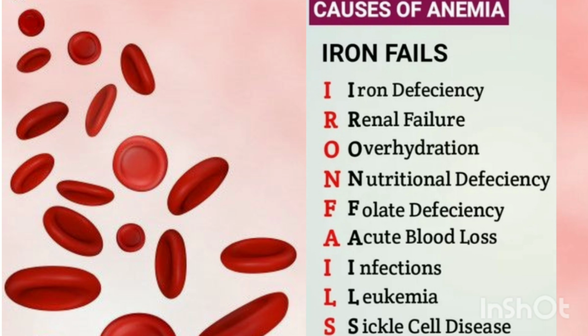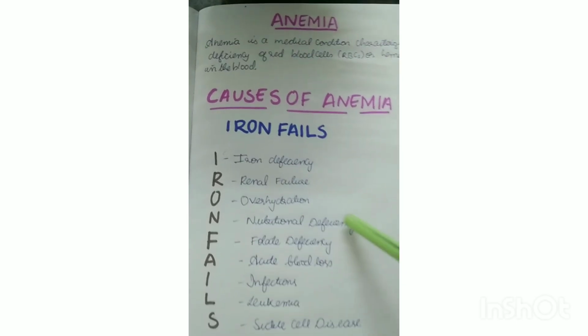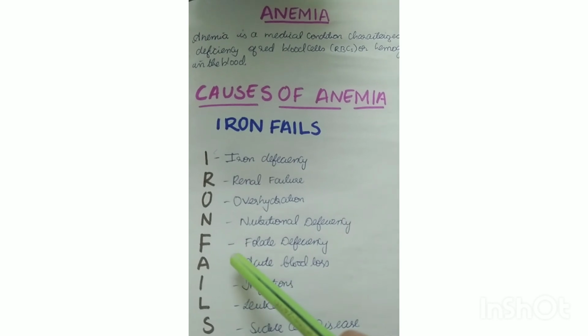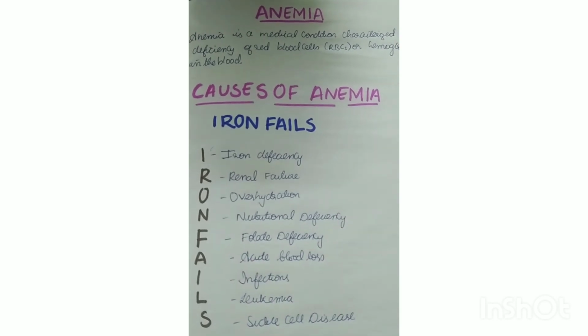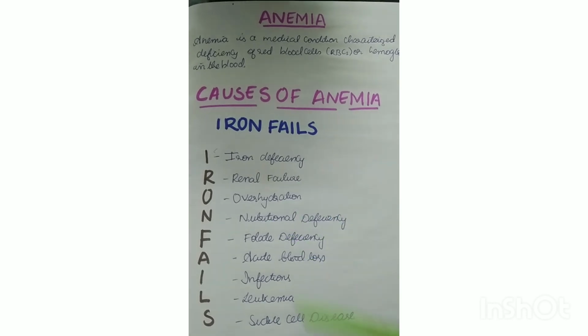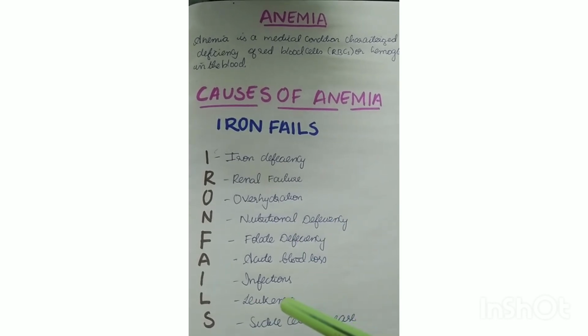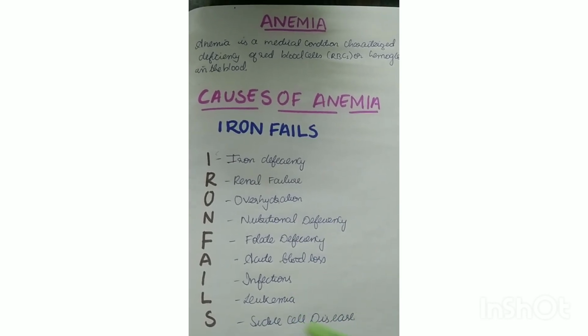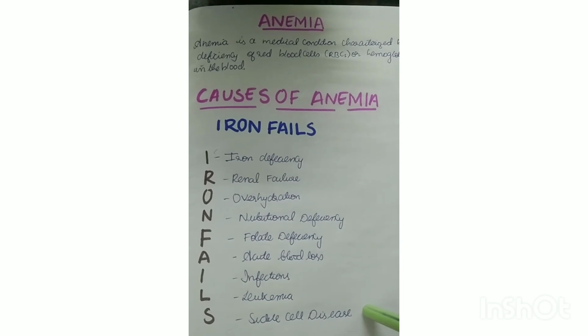In IRON FAILS, I stands for iron deficiency, R stands for renal failure, O stands for overhydration, N stands for nutritional deficiency, F stands for folate deficiency, A stands for acute blood loss, I stands for infection, L stands for leukemia, and S stands for sickle cell disease.